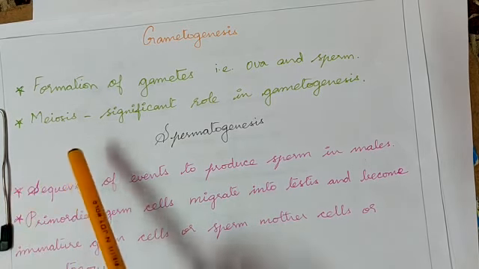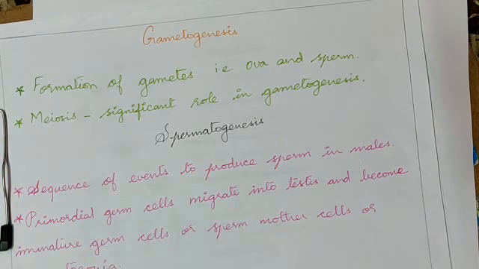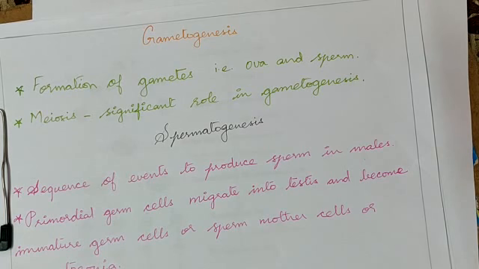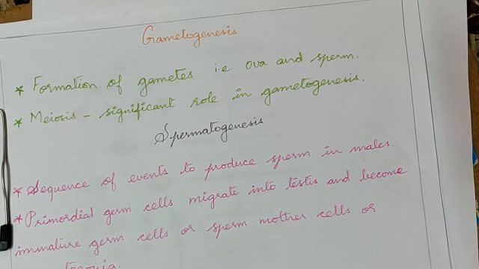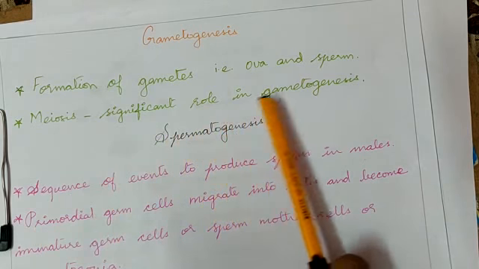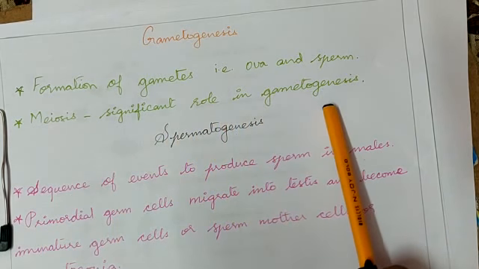So, meiosis maintains the number of chromosomes in each and every individual. Am I right? So, the gametes have to be reduced. The number of chromosomes in a gamete should be half of the parent. Then only life can survive. Thereby, meiosis plays a significant role in gametogenesis.